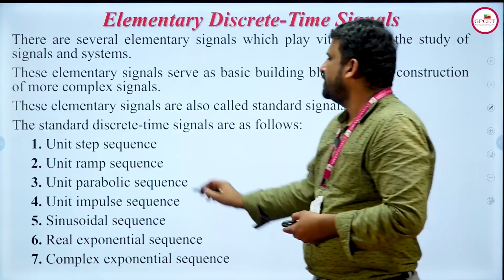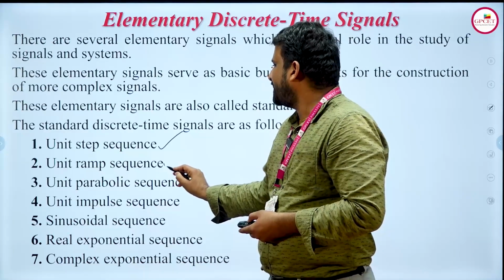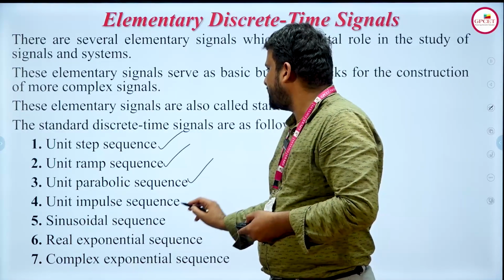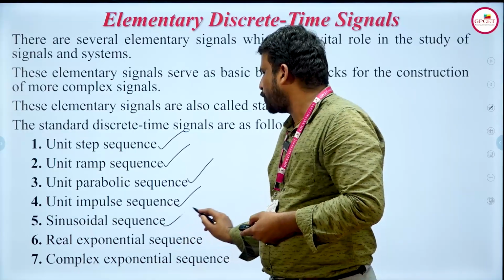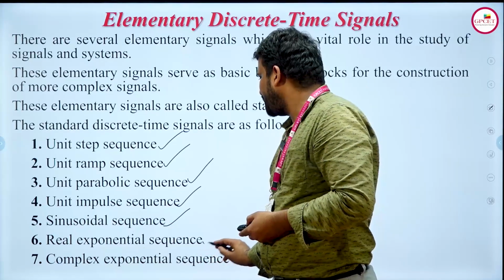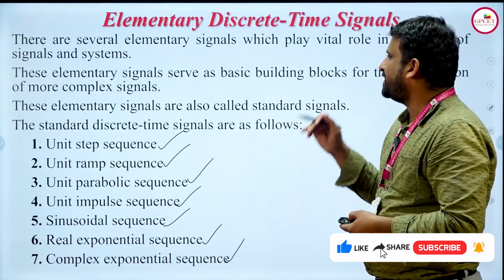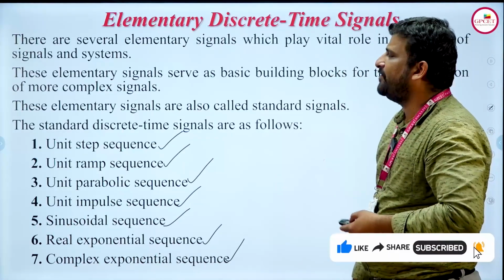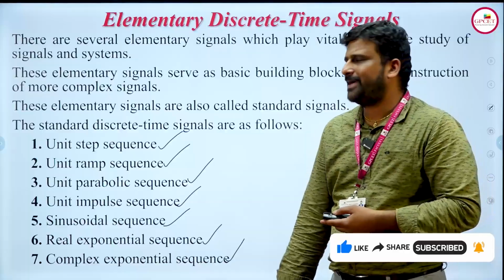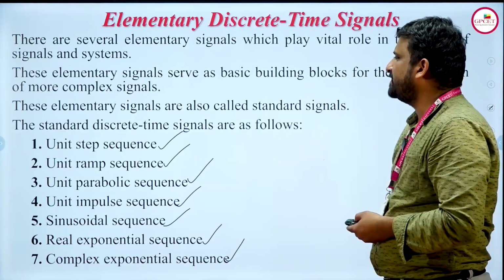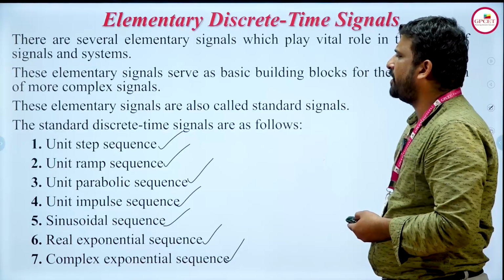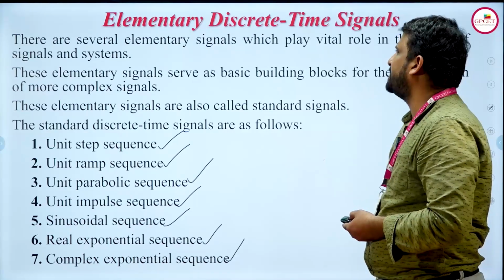So what are they? The unit step sequence, unit ramp sequence, unit parabolic sequence, impulse sequence, sinusoidal sequence, real exponential sequence, and finally complex exponential sequence. These are the main signals which play a vital role in both signals and systems as well as all signal processing systems. Let me see step by step, one by one, what these elementary signals are.